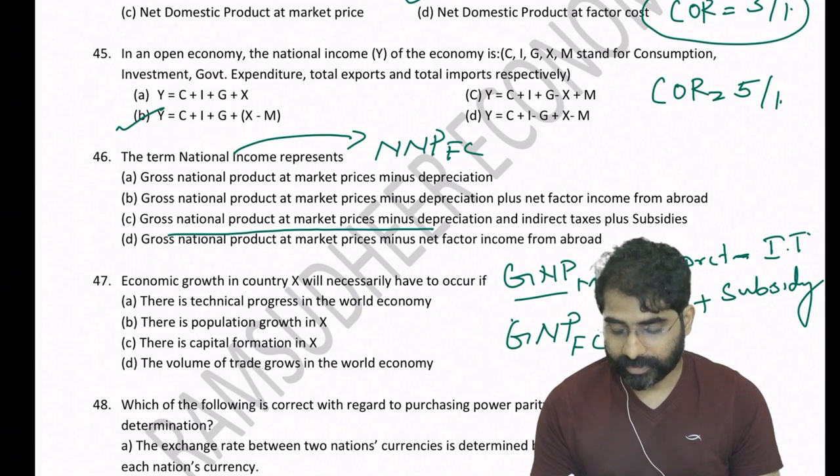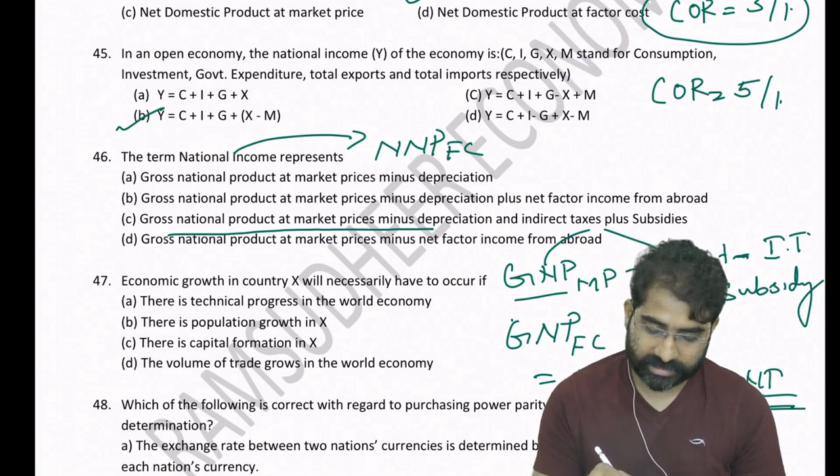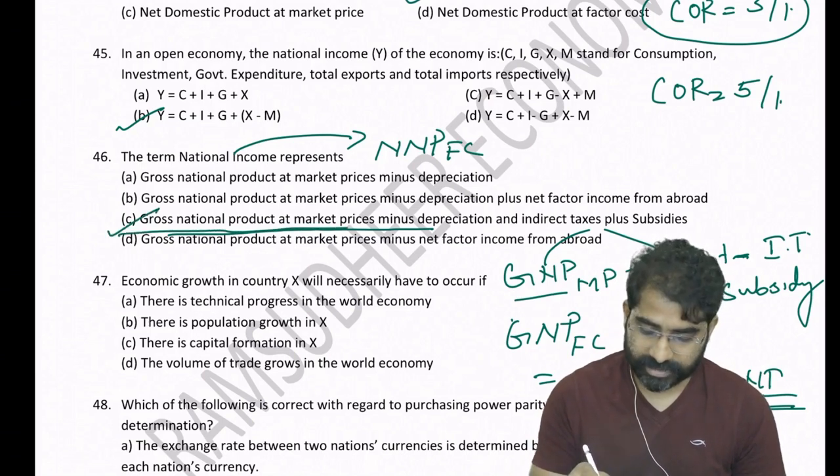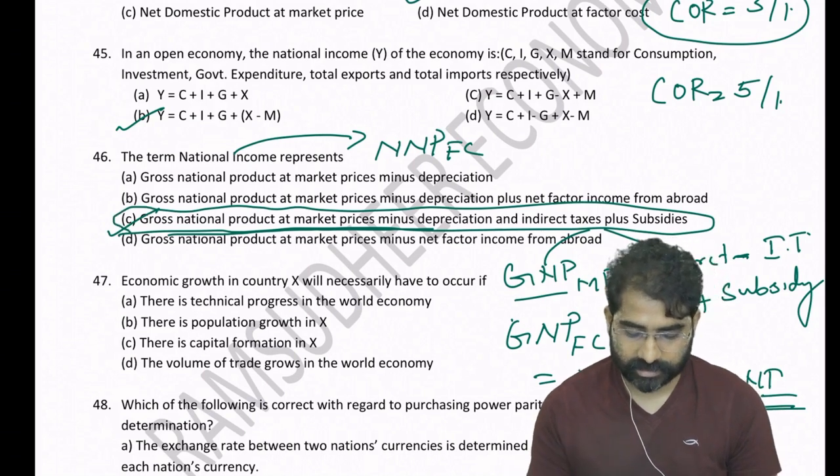So when we are talking about gross versus net, GNP minus depreciation, that is NNP at factor cost, which is nothing but national income. From the formula straight, you will get to the answer. That is the third one. Please practice this. Simple only, same formulas you put there, you will get to the answer.